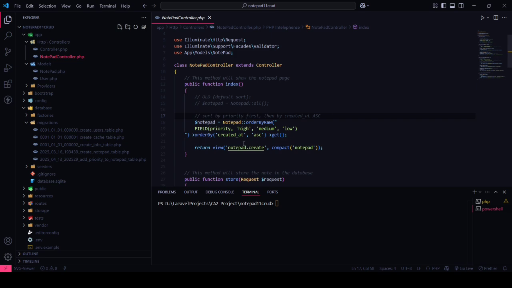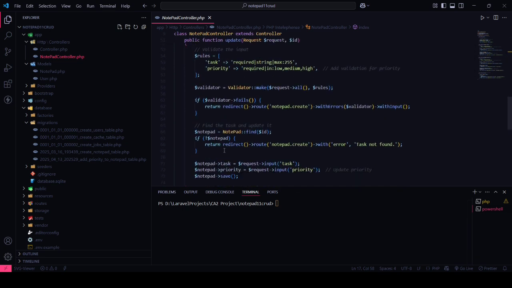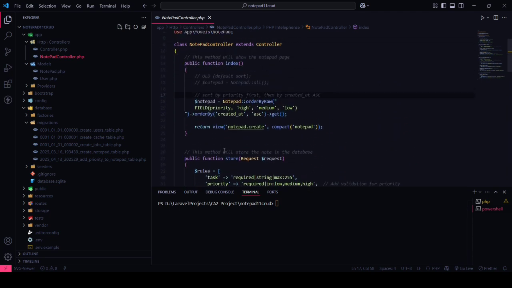Here you can see there are some methods like index, store, update, and destroy. These methods basically do the different things: add the task, delete the task, update the task, and show all the tasks. So first we talk about the index. This method fetches all the tasks from the database.